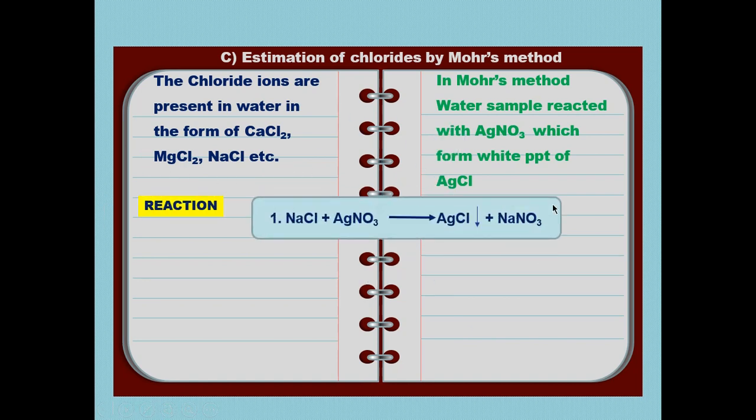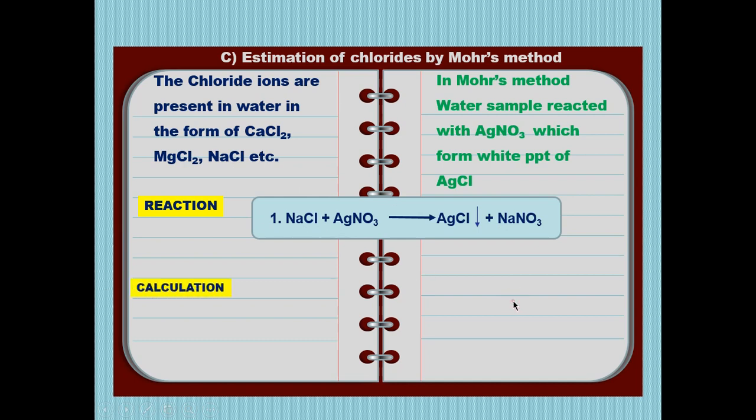Let us discuss the reaction. Now look here. Just take an example. If water contains sodium chloride, that water sample we have to titrate with AgNO3. Obviously, we know that AgNO3 when titrated with chloride converts into AgCl PPT. This white AgCl PPT is formed and we get NaNO3. So this white PPT indicates that yes, chloride ions are present. So the amount of AgNO3 needed is nothing but the amount of NaCl or chloride ion present in that